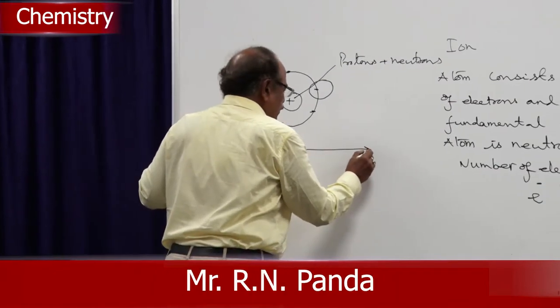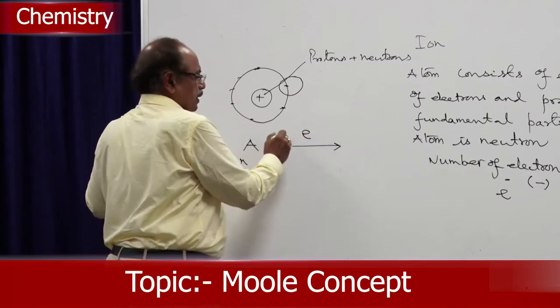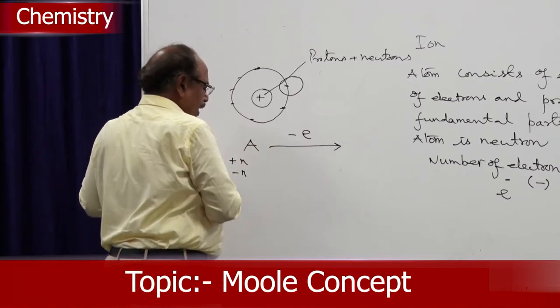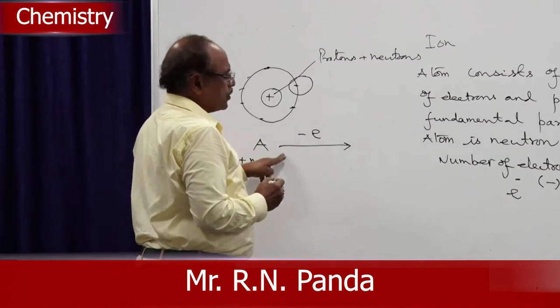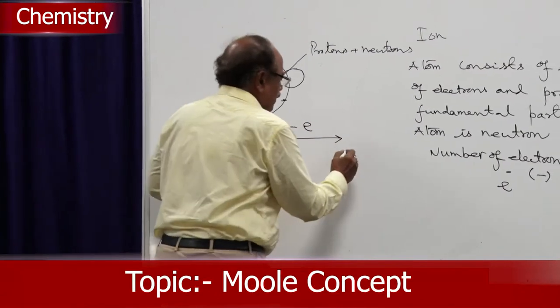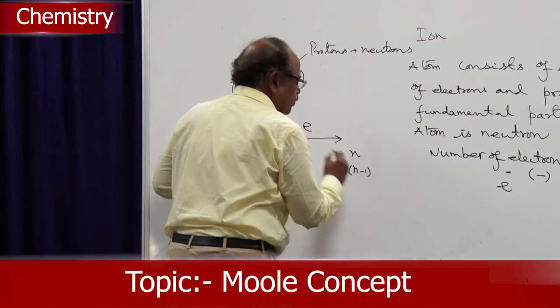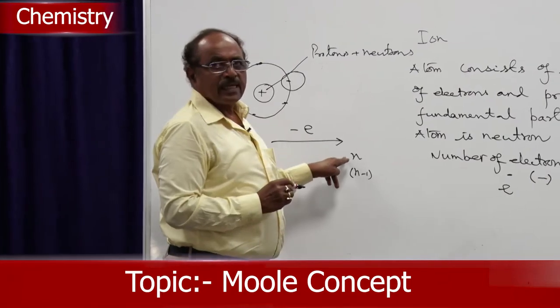Now, we will remove one electron. Then what will happen? The number of protons will be more than the number of electrons. The number of protons will be n, but the number of electrons will be n minus 1.